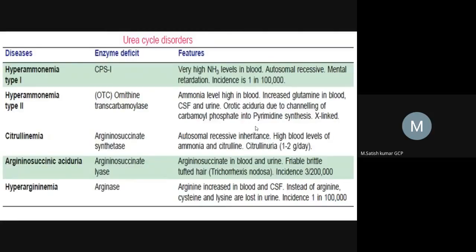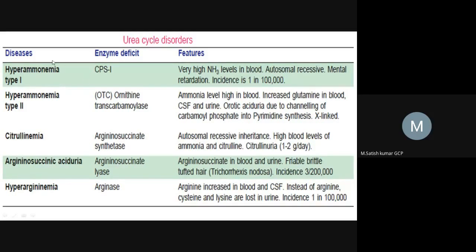So next one is urea cycle disorders. There are five important urea cycle disorders: hyperammonemia type 1, hyperammonemia type 2, citrullinemia, arginosuccinate aciduria, and hyperarginemia. Right? So these are the main important urea cycle disorders.